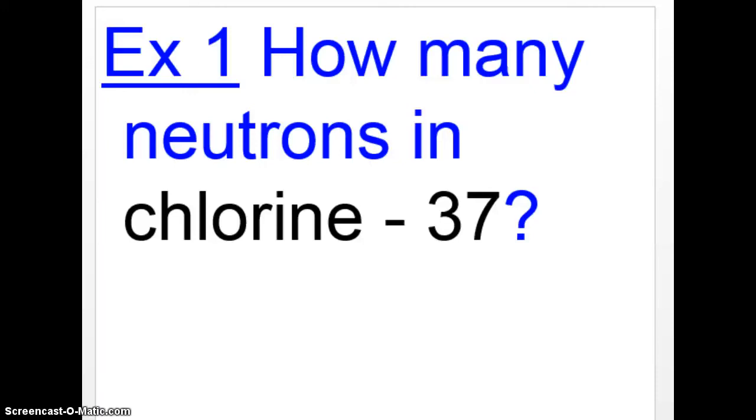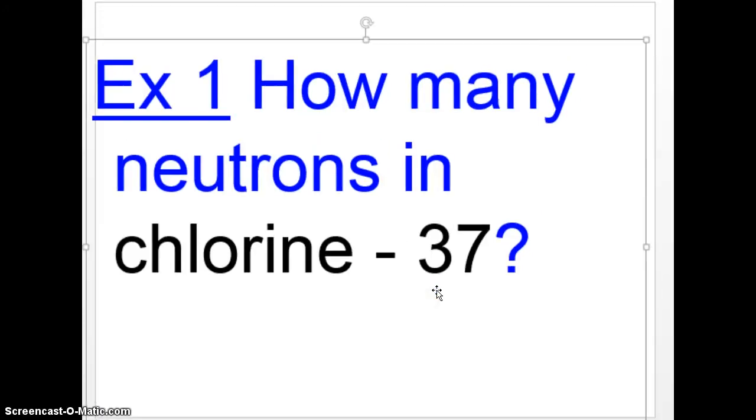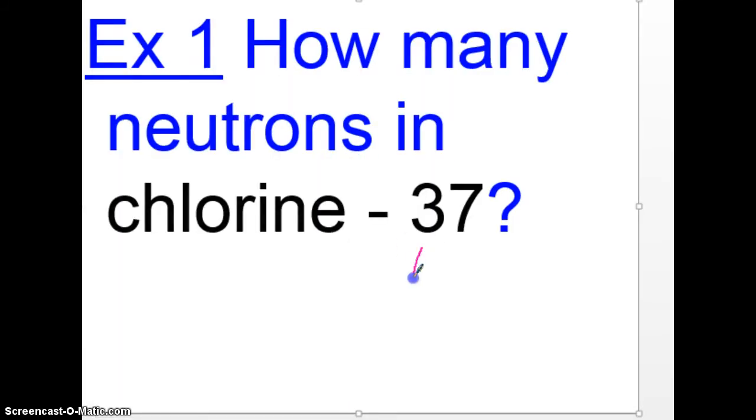But this time it's a heavier than usual one, and that's fine. So we would take 37 and subtract its 17 protons. We write the 17 protons there, and we would have 20 neutrons.